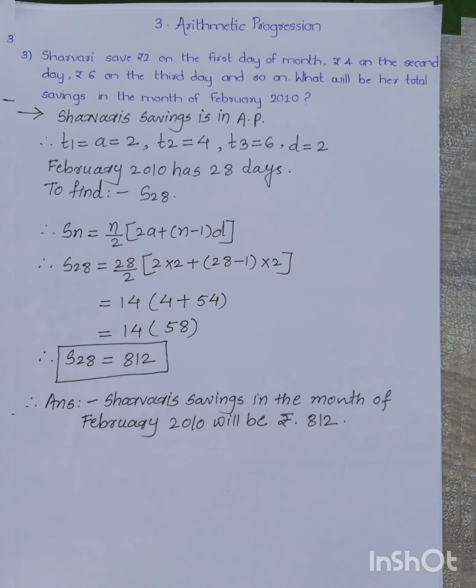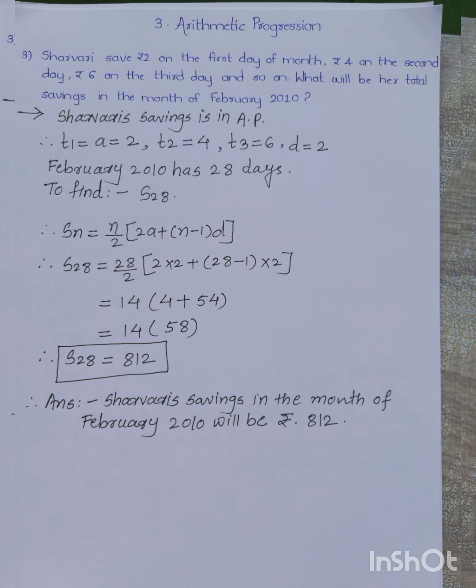Then from that, whatever amount she has invested on the first day, it is its first term. So T1 is equal to A is equal to 2. Second term is the second day's investment, that is T2 is equal to 4. And then T3 is equal to 6. Likewise, we can get here common difference D is equal to 2.